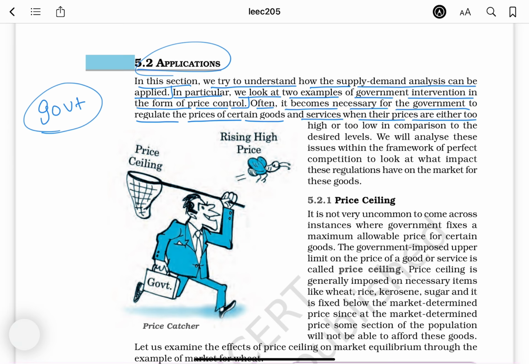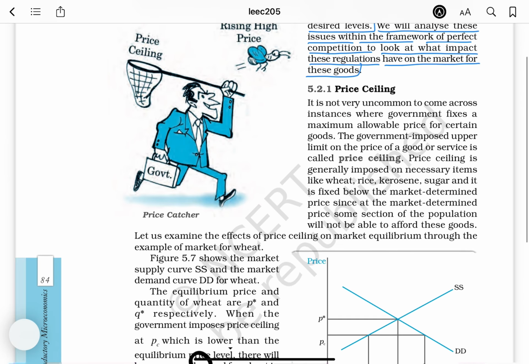Often it becomes necessary for the government to regulate the prices of certain goods and services when their prices are either too high or too low in comparison to the desired levels. We will analyze these issues within the framework of perfect competition to look at what impact these regulations have on the market for these goods.